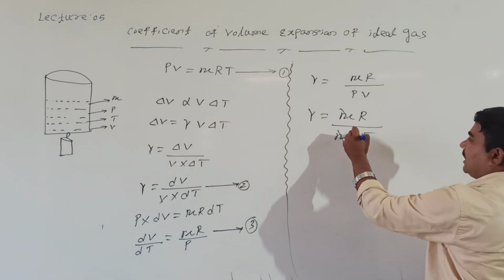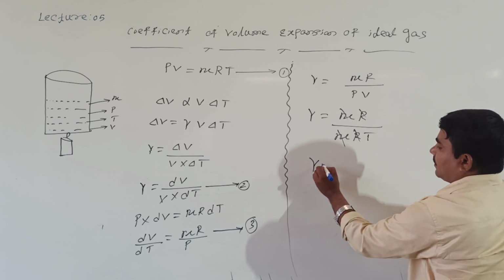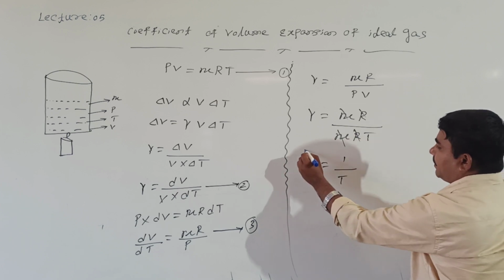Here mu gets cancelled, R gets cancelled. So gamma is inversely proportional to temperature.